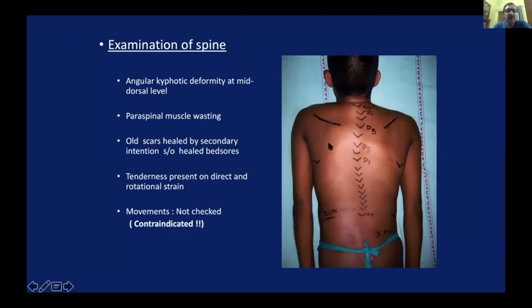I'll show you an example. Like in this patient who has an obvious deformity at around D4 level. He has all these findings present. Basically, he has an angular deformity and tenderness. The deficit in this patient is likely to be extradural.